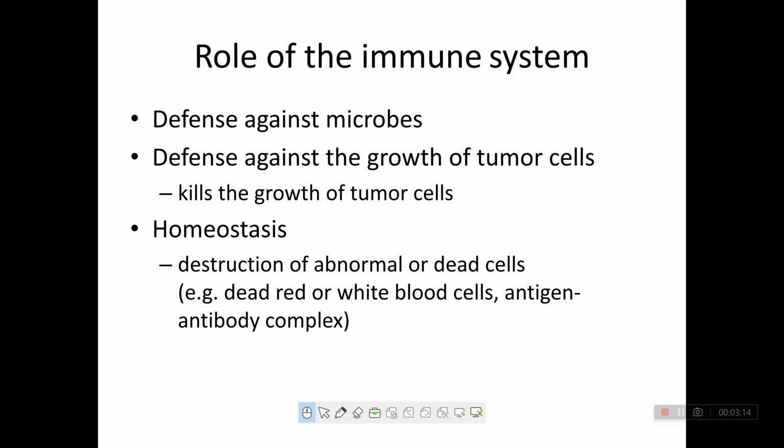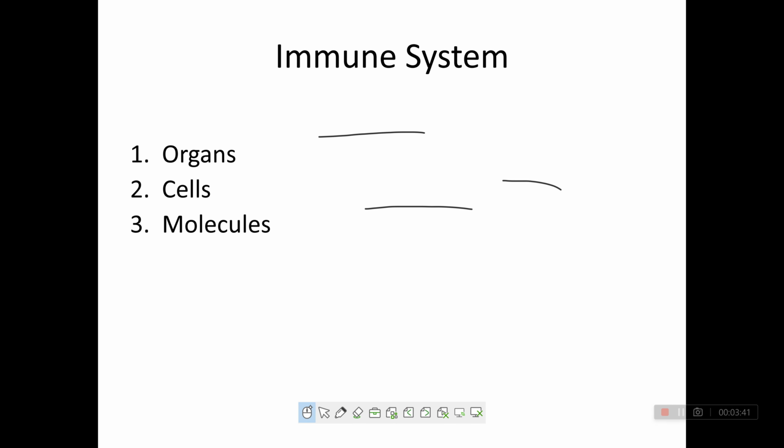Role of the immune system. What is the role of the immune system? The main role is defense against microbes, and defense against the growth of tumor cells, killing tumor cells. Homeostasis: destruction of abnormal or dead cells. Homeostasis means destruction of all the abnormal or dead cells. This is known as homeostasis.